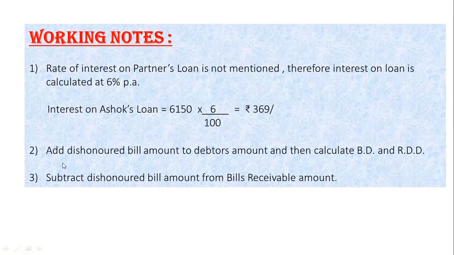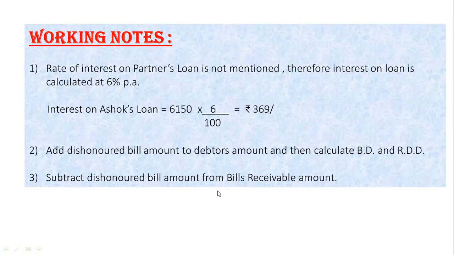Second working note is of dishonored bill amount to debtors amount, means add first this amount to debtors and then calculate bad debts and RDD. If dishonored bill is there, then always initially you have to add the amount of dishonored bill in debtors, and then if you have in adjustment bad debts and RDD, then deduct these both amounts after the adding of dishonored bill.